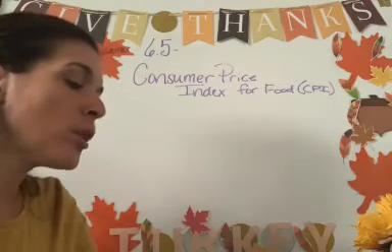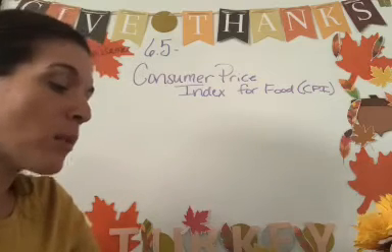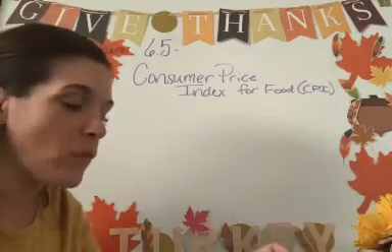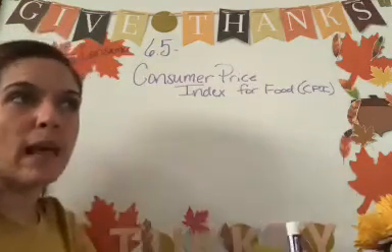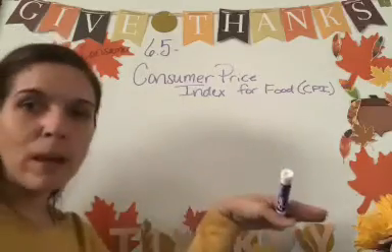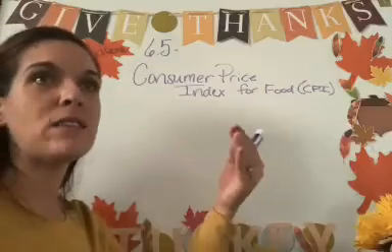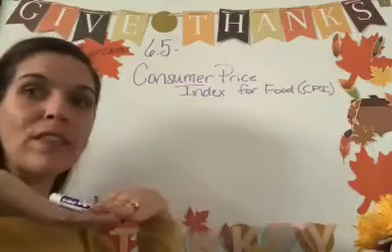Each month, the Bureau of Labor Statistics determines the CPI based on the price changes for the month compared to the base, which was 1982 to 1984. So between 1982 and 1984, it's given 100%. Whatever the price of food was in 1982 to 1984, that's the base, that's where everything starts.